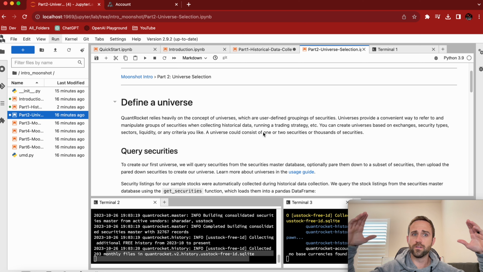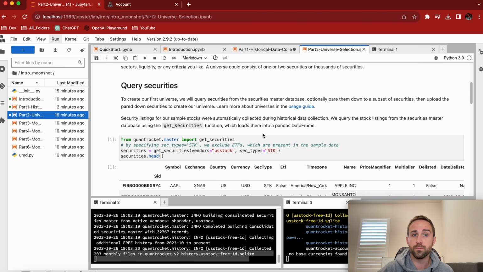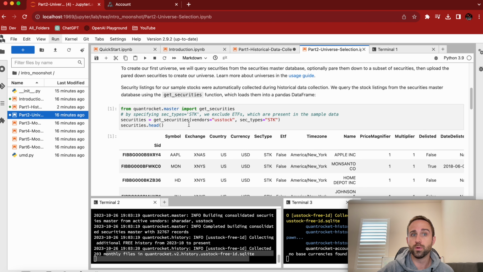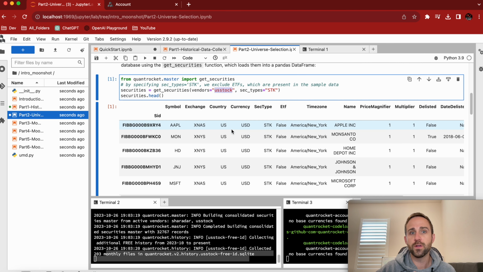So you have this full universe, and you kind of have to drill it down, right? And again, I'm not going to read all these pieces for you, but the code is pretty self-explanatory, which is pretty neat. Free stocks that come out, because so far that's all we've set up. If you, like myself, have already downloaded other data, you might pull like 18,000 securities, right? Just an unlimited number of securities that could possibly be there. So these are just US stocks. Some are listed, some delisted, but again, these are the free ones that we know, right?